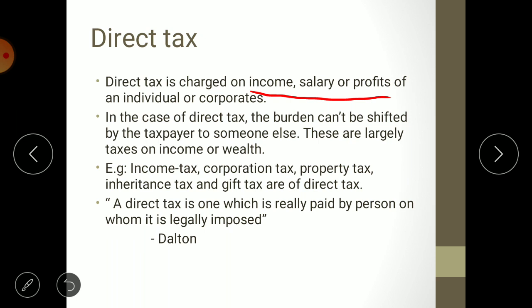As I told you earlier, really paid by the person on whom it is imposed means the taxpayer is a tax bearer. We are not transferring our tax liability to someone else. In case of indirect tax, the producer transfers the tax liability to the customer, but in direct tax, tax liability is not transferable.